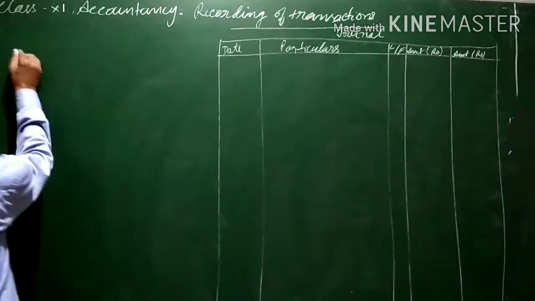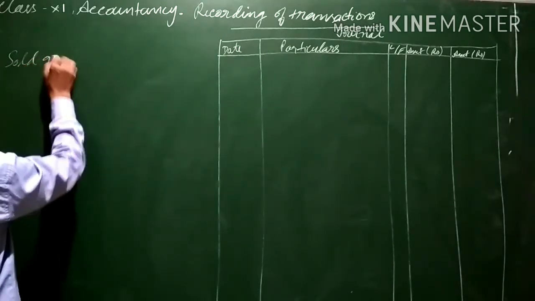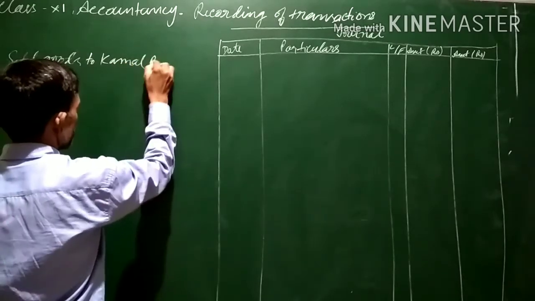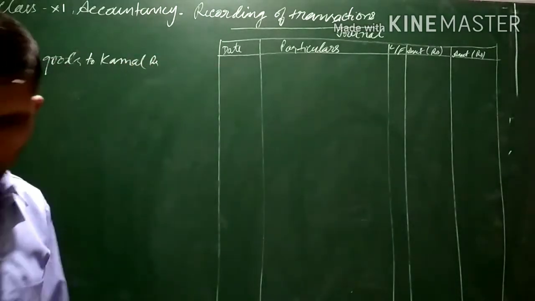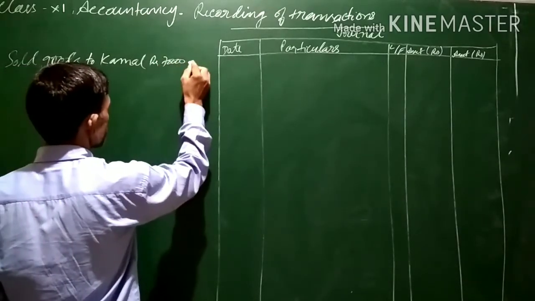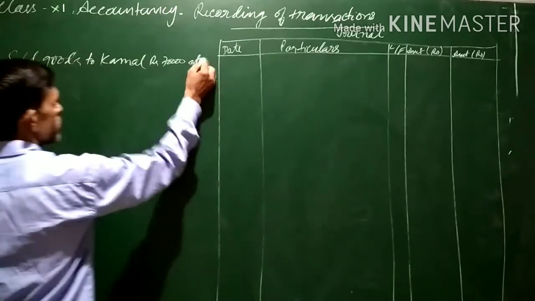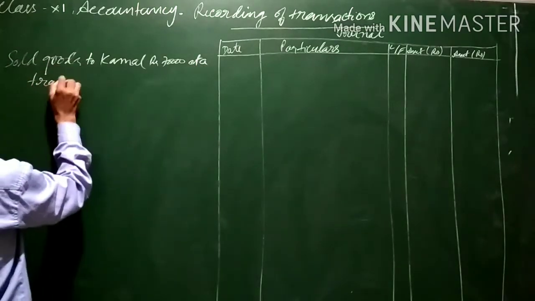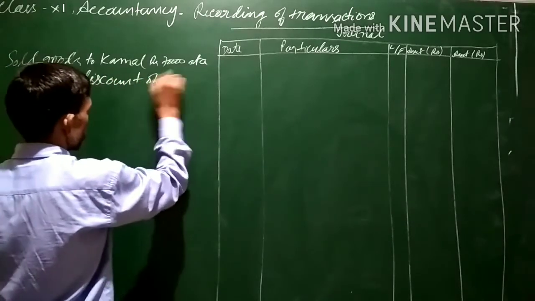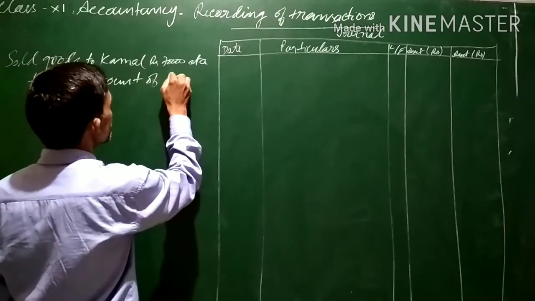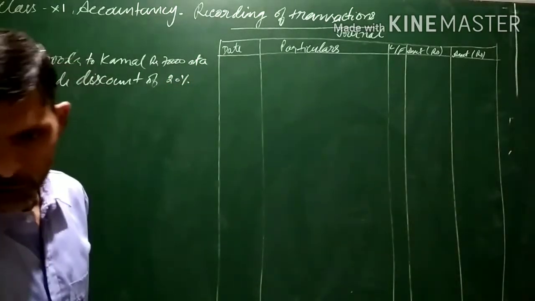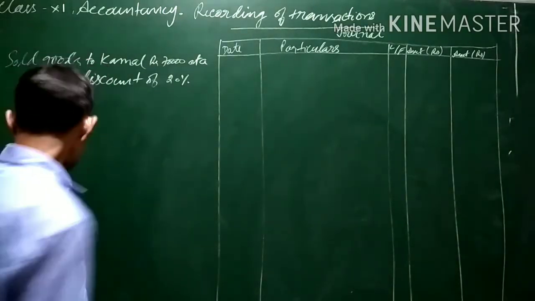Sold goods to Kamal, rupees 70,000, at a trade discount of 20%.